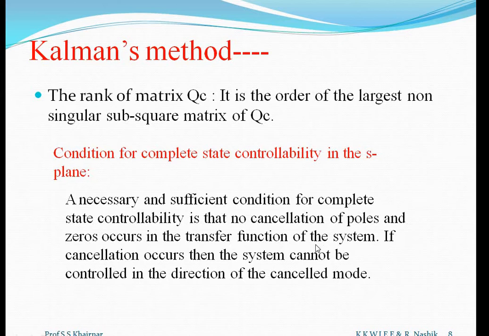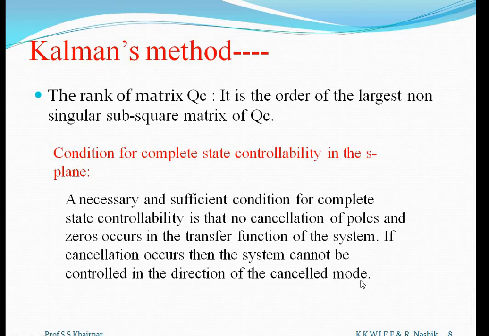Then what will happen? The s plus 1 pole will get cancelled with the s plus 1 zero, and hence our transfer function will be only (s plus 2) upon (s plus 3). The pole is present at s equal to minus 1, but it gets cancelled, and so the system cannot be controlled in the direction of the cancelled mode.